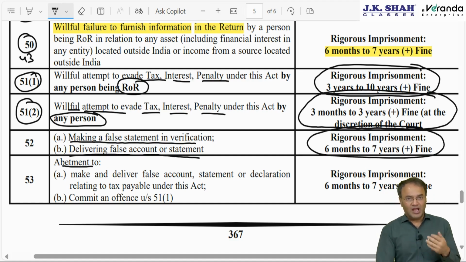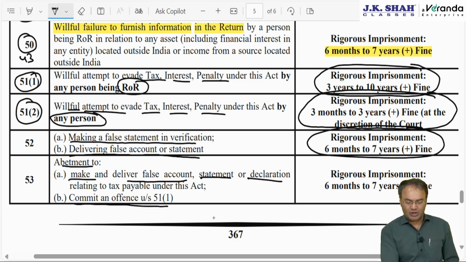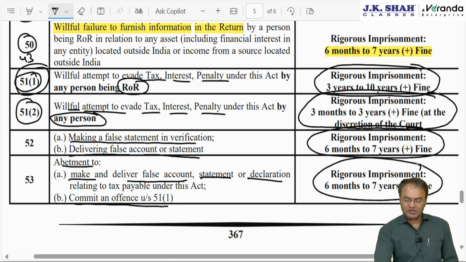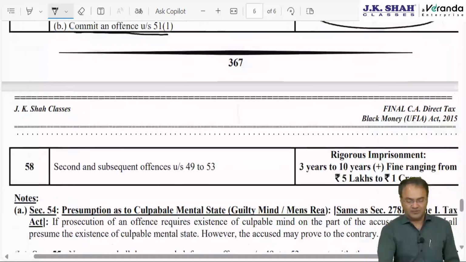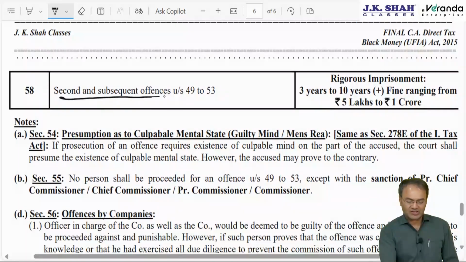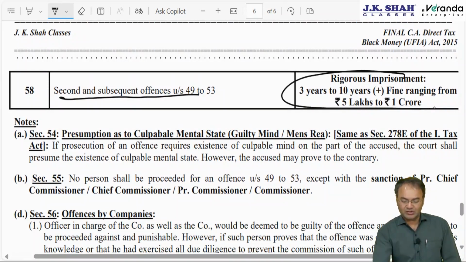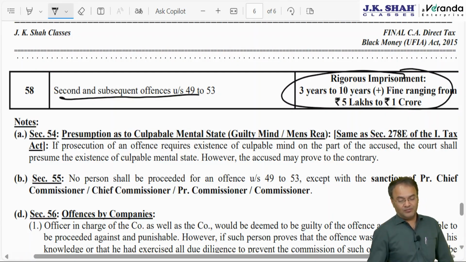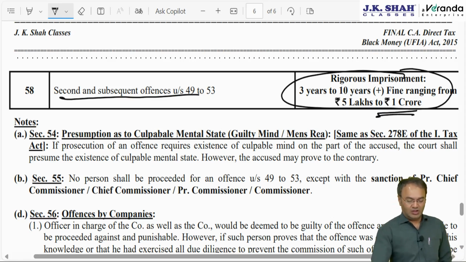Abatement means encouraging others, helping others to make or deliver a false statement, false account, false declaration, or committing an offence under 51.1, that is this. Rigorous imprisonment 6 months to 7 years plus fine. Last one, second and subsequent offence under section 49 to 53, 3 years to 10 years plus fine ranging between 5 lakhs to 1 crore. Caught second time, then 1 crore fine.